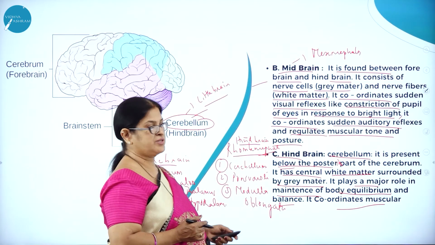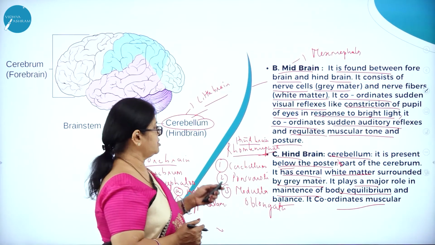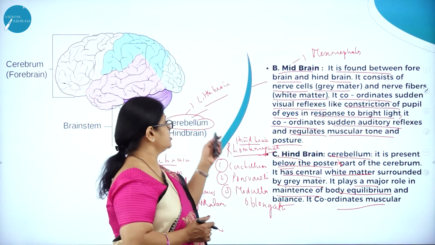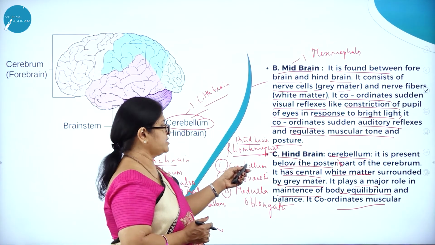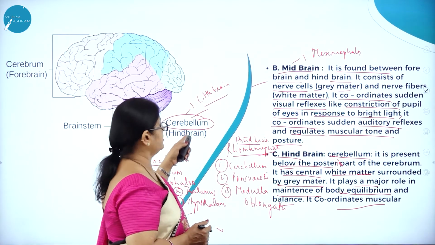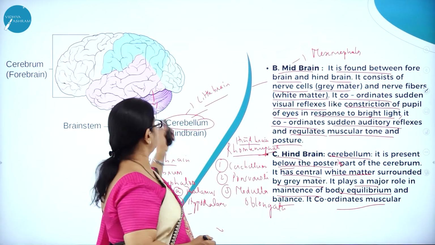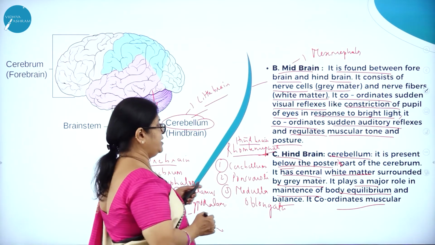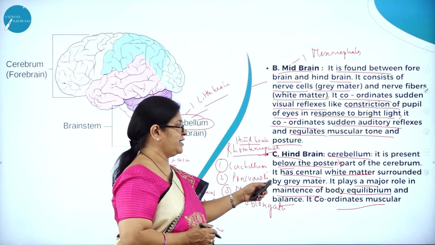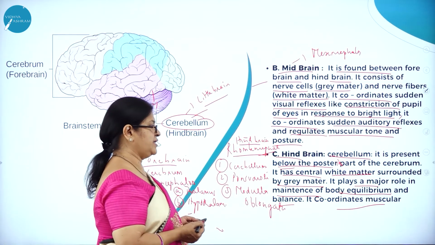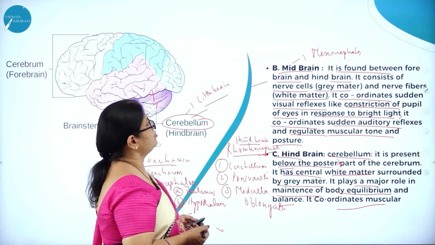Hindbrain, which is also called rhombencephalon, consists of cerebellum, pons varolii, and medulla oblongata. Cerebellum, which is also called little brain, is present below the posterior part of the cerebrum, and it has central white matter surrounded by grey matter. It plays a major role in maintenance of body equilibrium and balance. It coordinates even muscular movements.